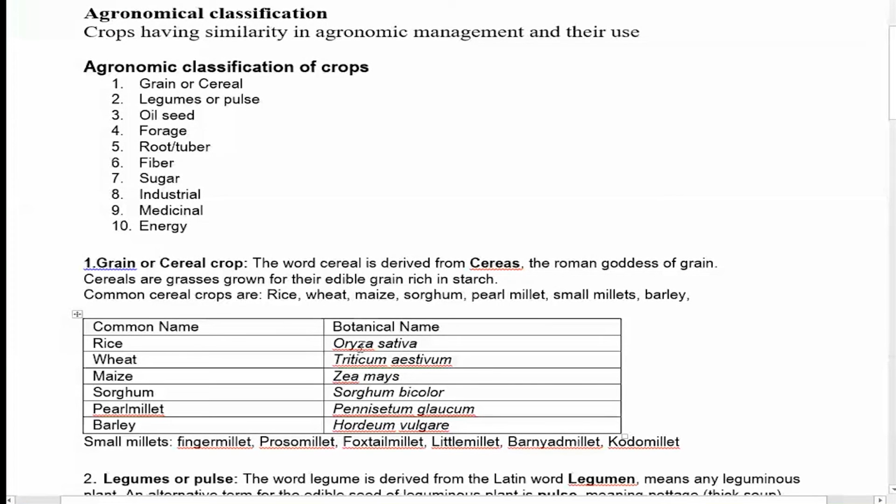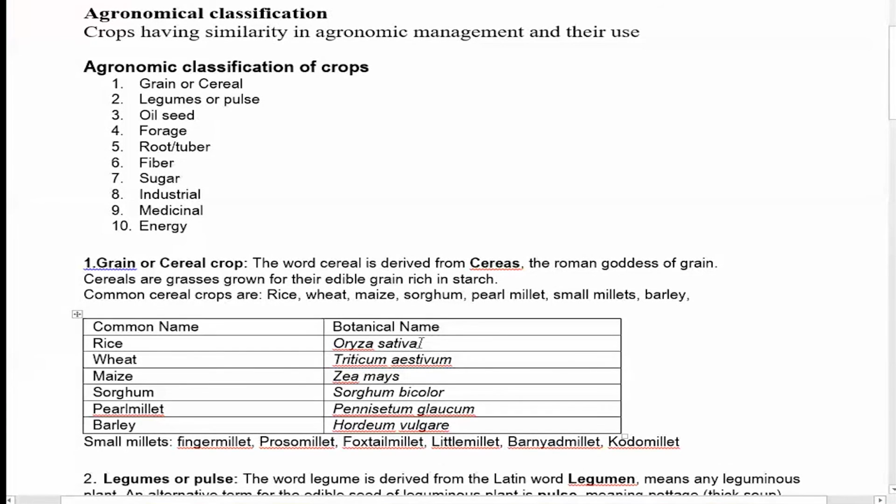That scientific name, or botanical name, remains the same throughout. That is Oryza sativa. Oryza, the first one, is your genus, and the second one is your species. And this is the cultivated crop rice. And also there are some weeds similar to rice. There also the name Oryza comes, but the species are different.